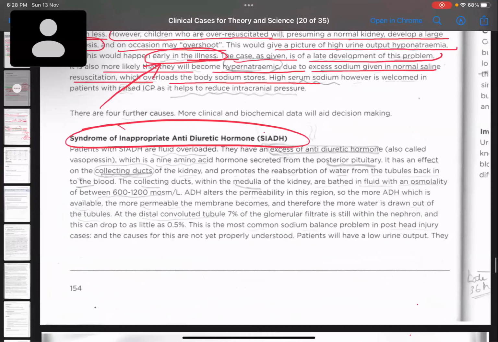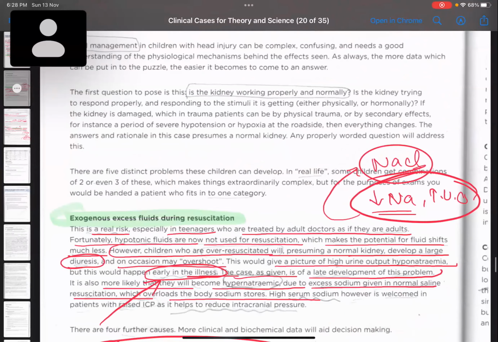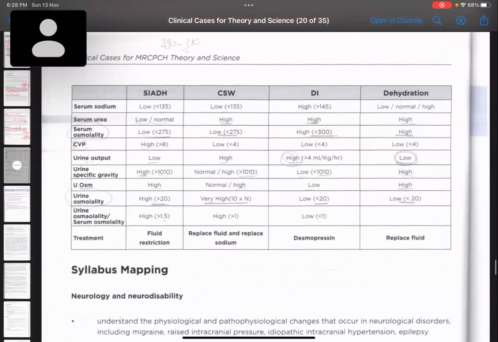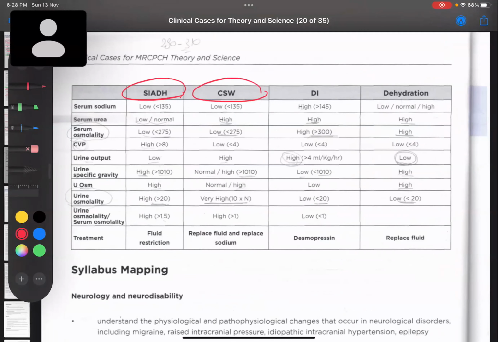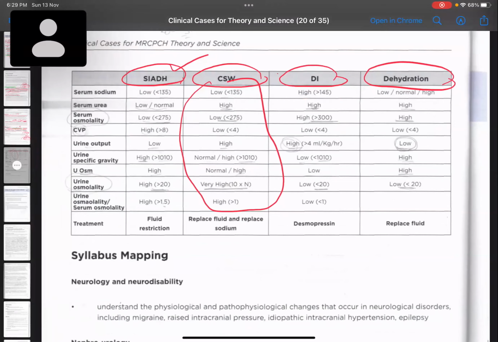This is very nicely done, each and every paragraph is excellent. A very well-formed case. They have explained everything. And here they have given us even some charts: cerebral salt wasting, SIADH, diabetes insipidus, dehydration. In some of the recalls, I have seen that they give you exactly their chart and ask you to diagnose the case. Suppose they tell you a child has come to you with these findings. How can you differentiate, or what is the diagnosis? Depending on the case, you have to understand about hormones. You should have a very good idea about hormones. Then we'll be able to make the diagnosis. We are clear with this?